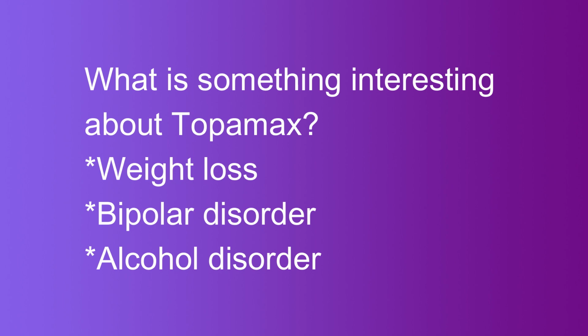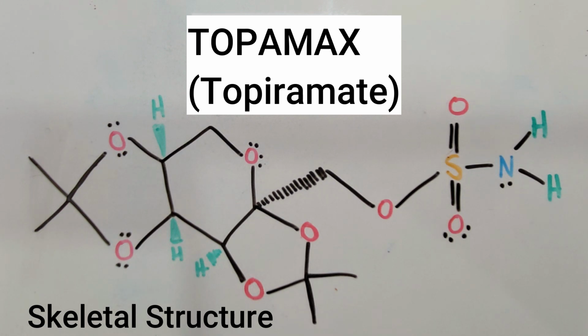This drug is also prescribed for things like weight loss, bipolar disorder, and alcohol disorder, even though it's not proven to be effective for these things. Here you can see the skeletal line structure for the drug Topamax or Topiramate.